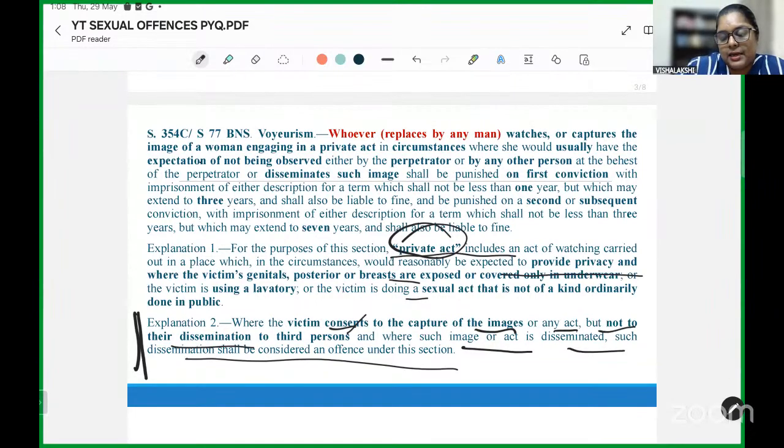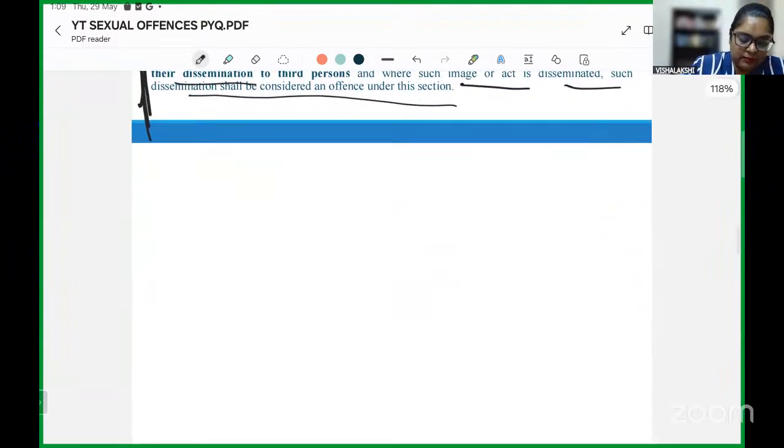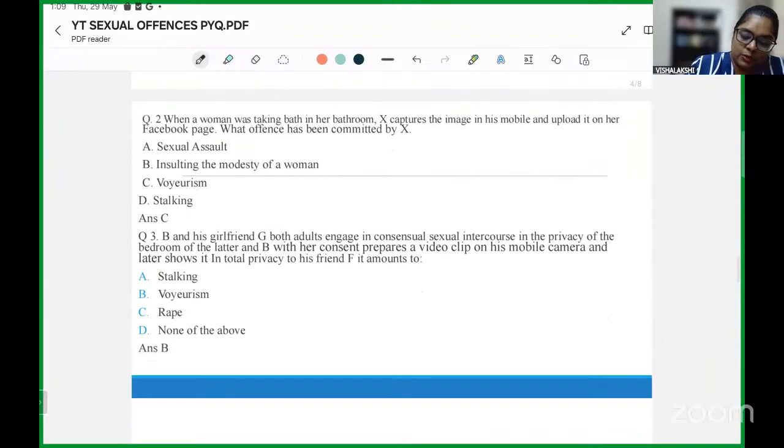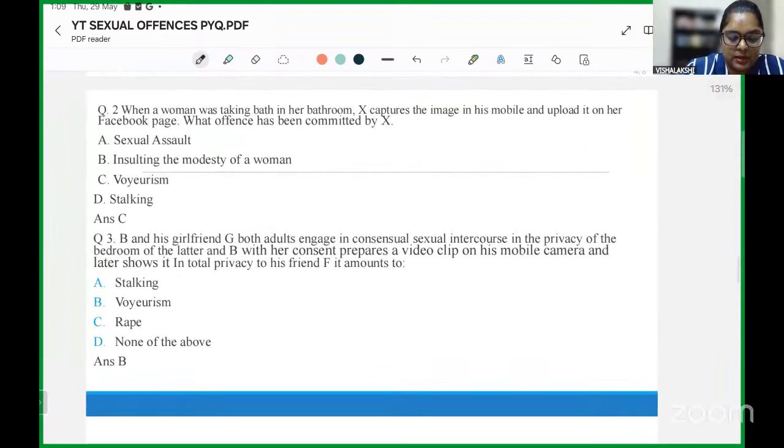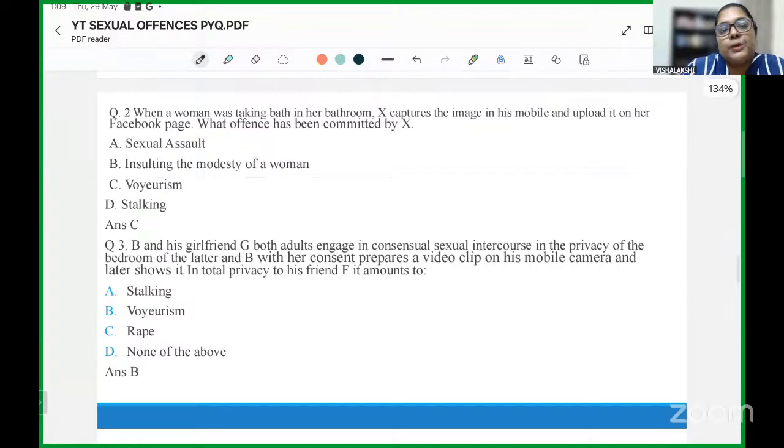So we understand observing a person when they are engaged in a private act or disseminating images is considered as voyeurism, and it has been clarified that this dissemination should be something which the person has not consented to, whoever's images are captured.